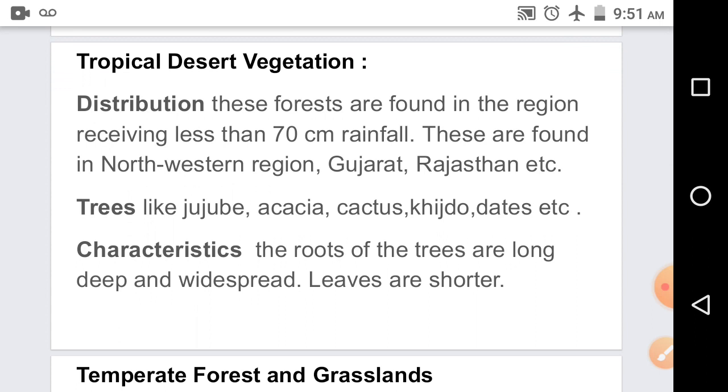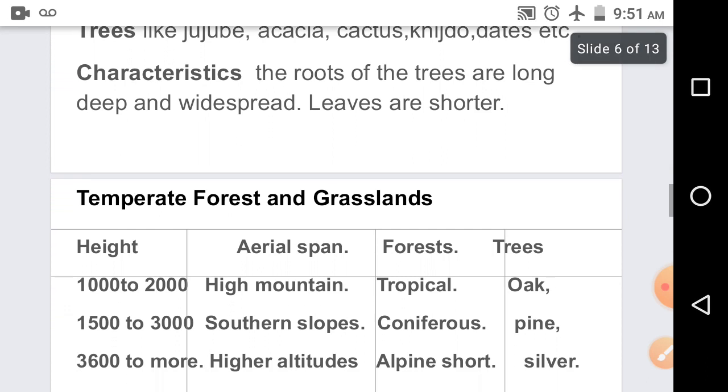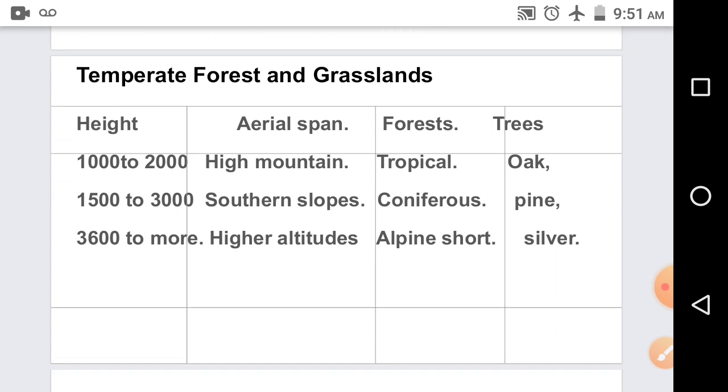Leaves are shorter, which results in a slower evaporation process. Hence, this is the tropical desert forest. Now we are going to see about the temperate forest and grasslands. This particular forest is also known as Himalayan vegetation, on the Himalayas.